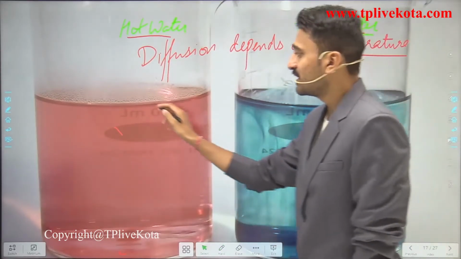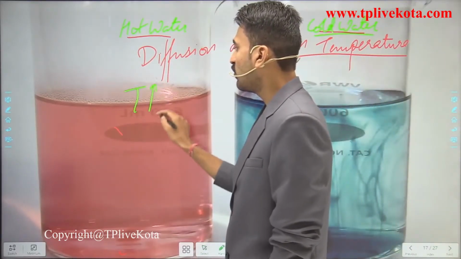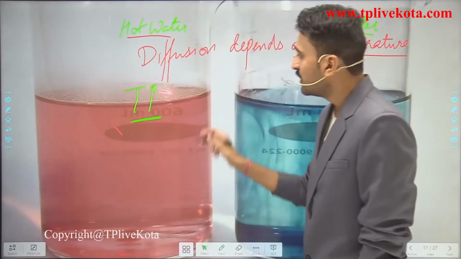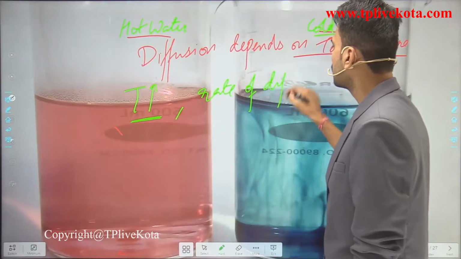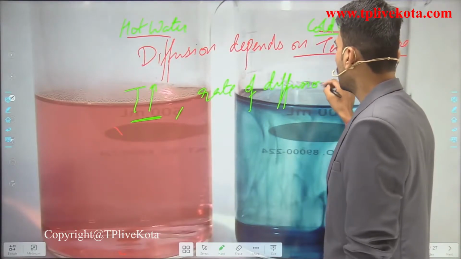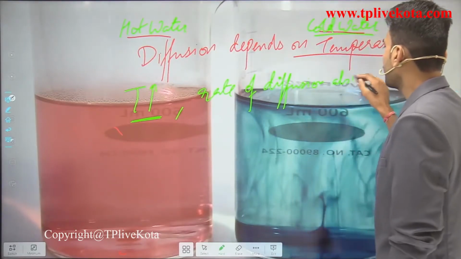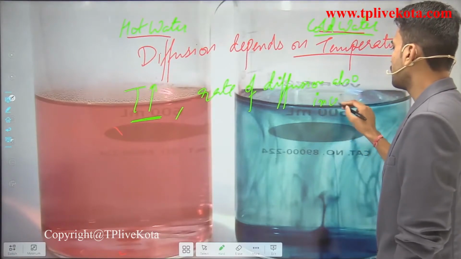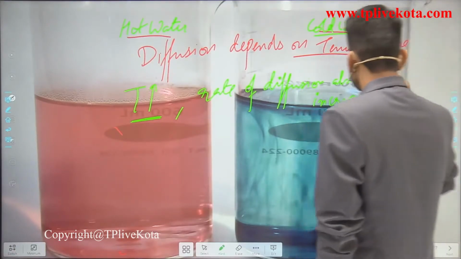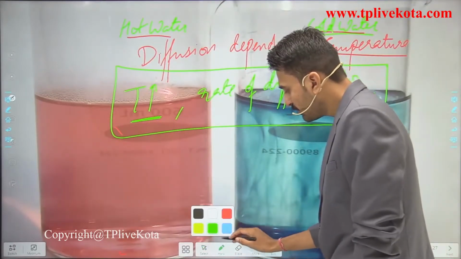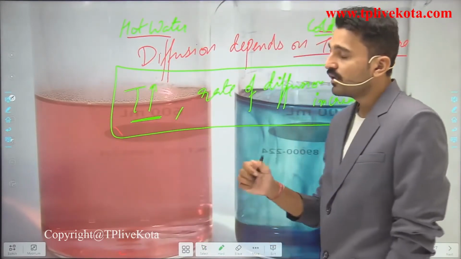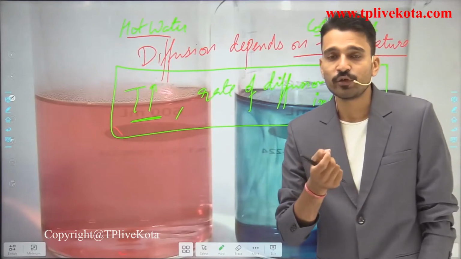So as the temperature is increased, the rate of diffusion also increases. This is very important, students. You need to remember that as the temperature increases, the rate of diffusion also increases.